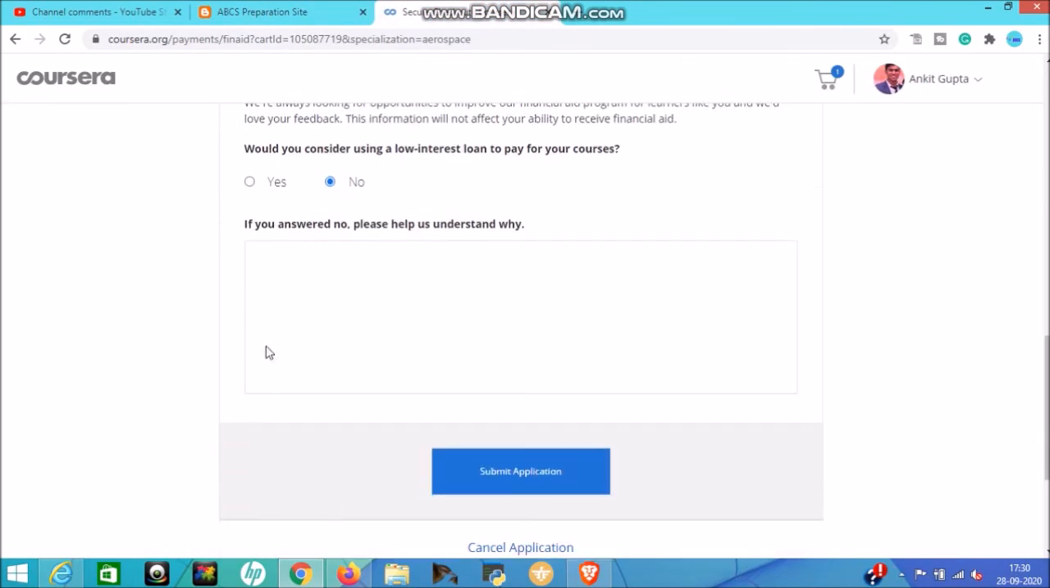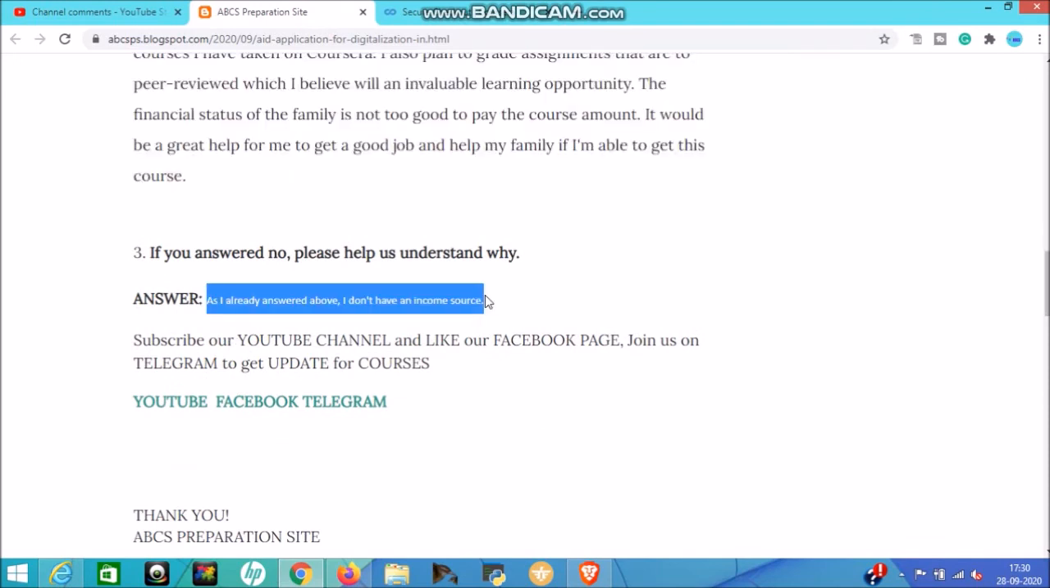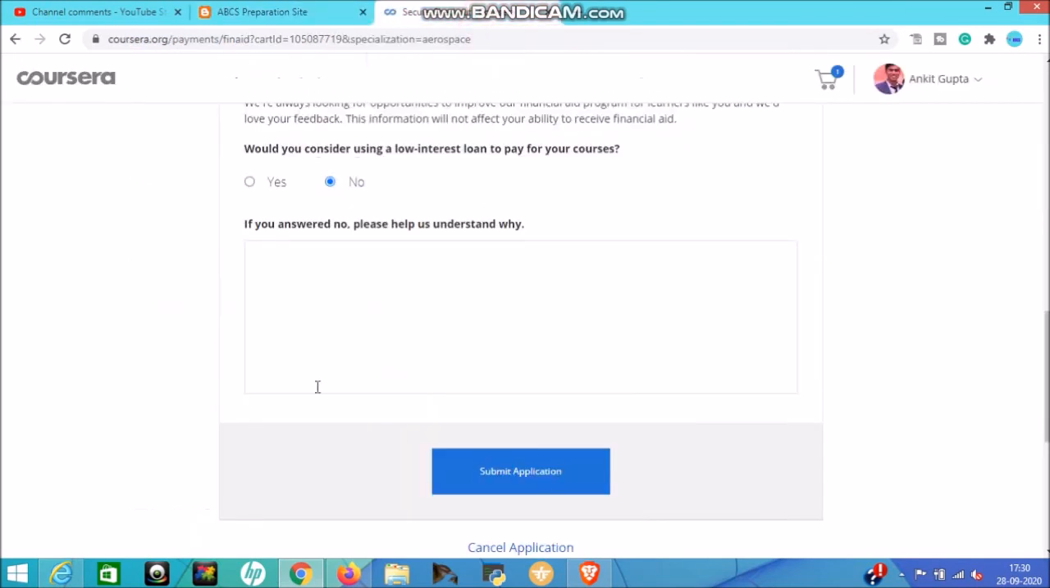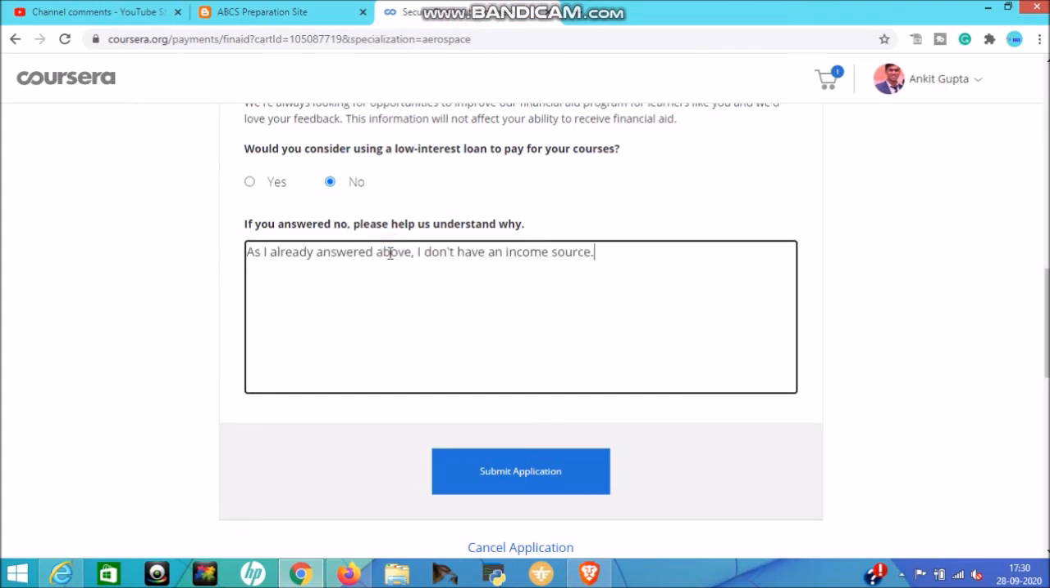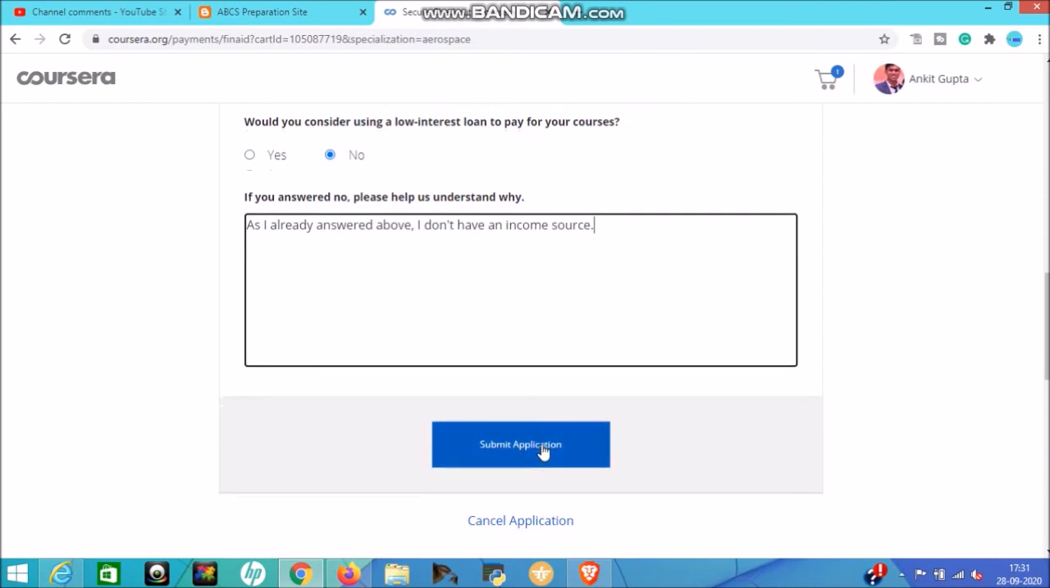After that, see here, select the no option. Then it asks, if you answer no, please help us understand why. For this answer also I share it here. The third answer, select and copy, then paste it here. After that, click on submit application. I'm not interested in this course because I am from a different background and I have different interests. So I showed how you can apply.